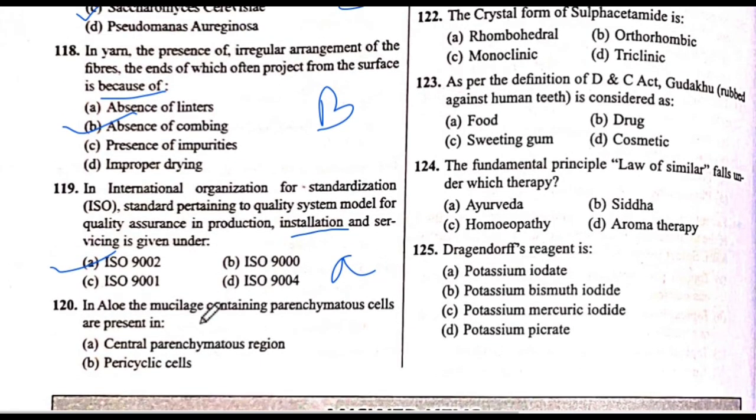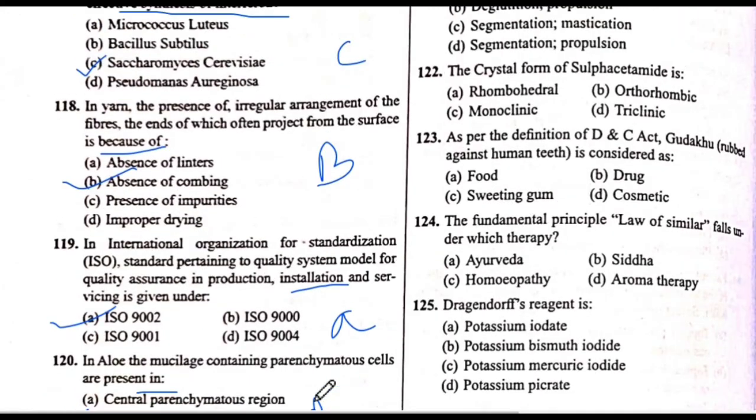Next 120 question number. In aloe, the mucilage containing trichomatous cells are present in... The answer is B, pericyclic cells. The answer is B.